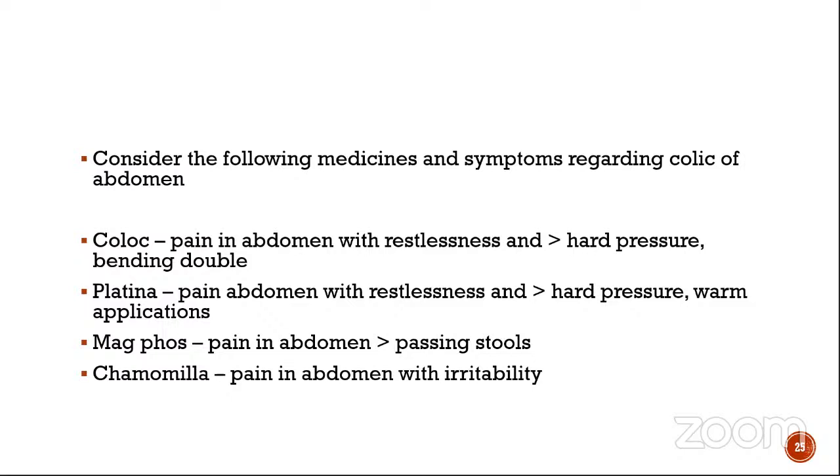Which all is correct? So we'll go to the first one. Colocynth, you know, the pain in abdomen with restlessness. Okay. Better by hard pressure and bending double. So this is a symptom of colocynth. We all know that. Platina, pain abdomen with restlessness and better by hard pressure and warm application does not come. Magphos, pain in abdomen, better by rubbing or better by warm applications. So not better by passing stools. Chamomilla, pain in abdomen with irritability. That is absolutely true. So the first one and the fourth one is the right answer. Okay. So first one and the fourth one. So don't always think that only one is the right answer. Go through all the questions properly. I mean, go through all the choices properly. Okay.